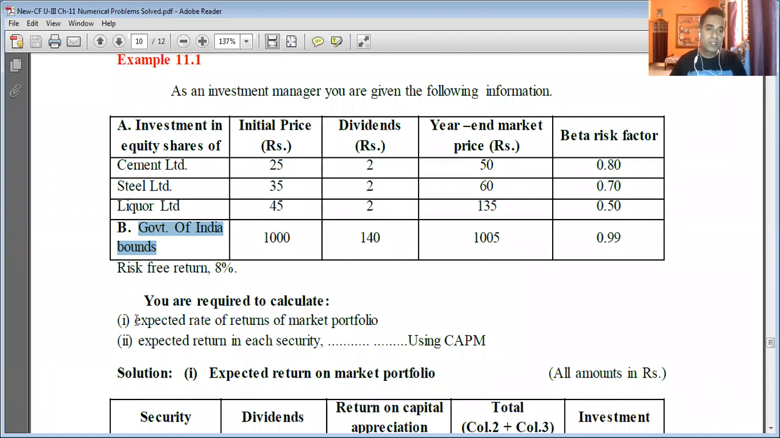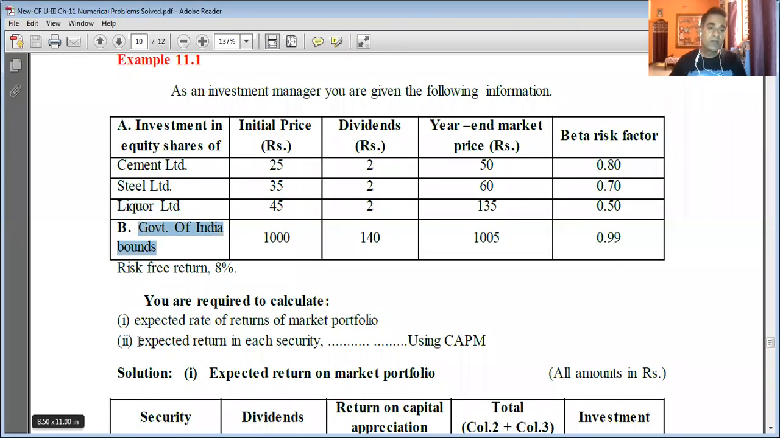Now, what are we required to calculate? We are required to calculate the expected rate of return of the market portfolio. So let us say a company has invested in this portfolio or in this pattern, what will be the total return of its investment? That is called the return of the market portfolio. We can also find out the return on each individual security. Like we can find out the return on equity shares of Cement Limited, on equity shares of Steel Limited, on equity shares of Liquor Limited, as well as the returns on government of India bonds.